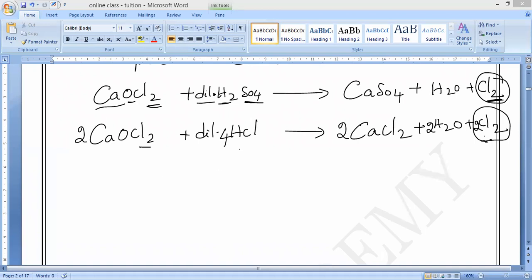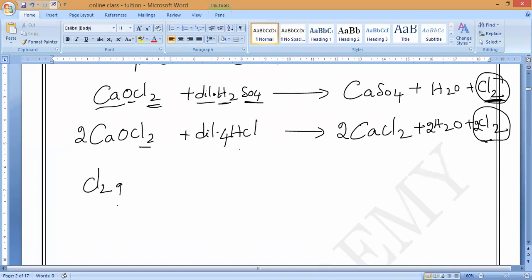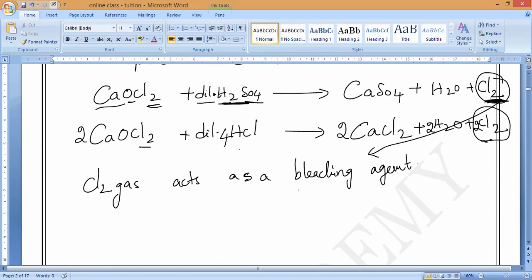So whatever chlorine is produced here, this chlorine gas, understanding? We are using this chlorine gas as a bleaching agent. Do you understand, guys? So when bleaching powder reacts with acid, it will produce chlorine gas. This chlorine gas will act like a bleaching agent. I can say note, and all of you write it.